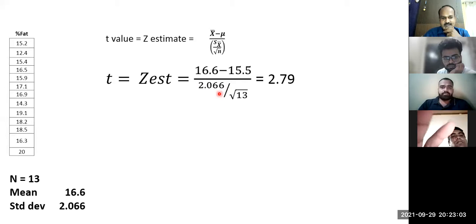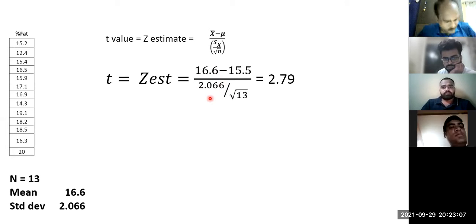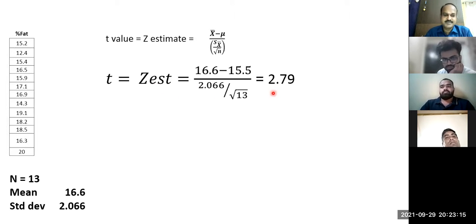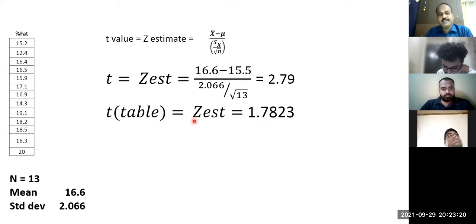Sample standard deviation will be different from the population standard deviation, right? And so your t value is now 2.79. Earlier it was 2.22, right? And similarly for the table value of t. Now this score is called the t score. The table value of t is 1.78 and it is more.